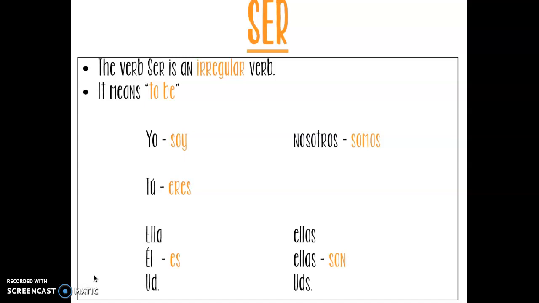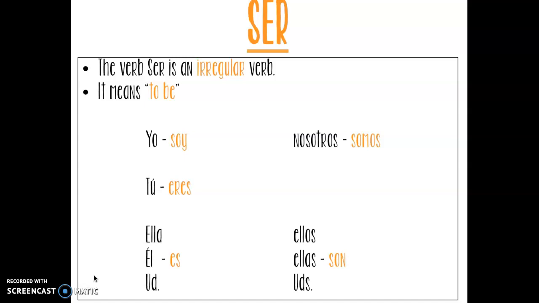Nosotros, our conjugation is somos. So nosotros somos, we are. And lastly, our ellos, ellas, ustedes form is son. Okay, not son, it is son. So if I said ellos son, they are. Ellas son, they are, talking about females. And ustedes son, you all are.